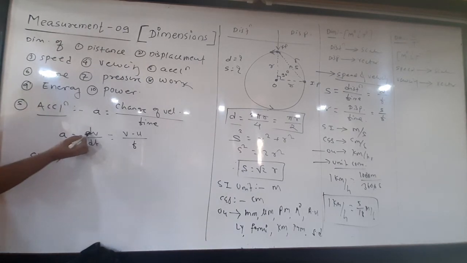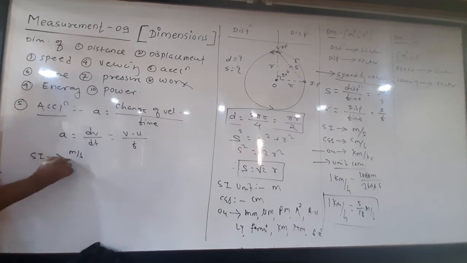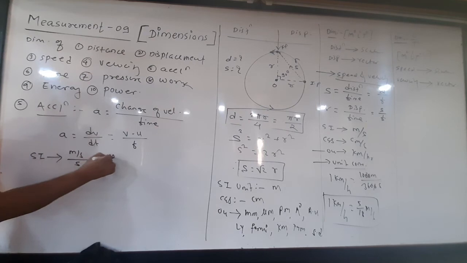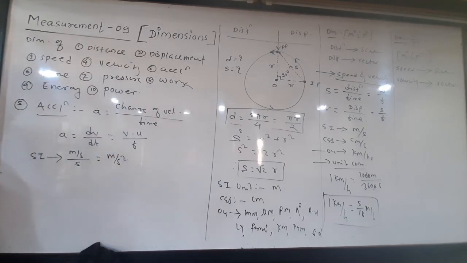So what is the SI unit? In the numerator there is velocity, which is measured in meter per second. In the denominator there is time, measured in second. So meter per second square is the SI unit. What is the CGS unit? Instead of meter there is centimeter, and second is as it is.